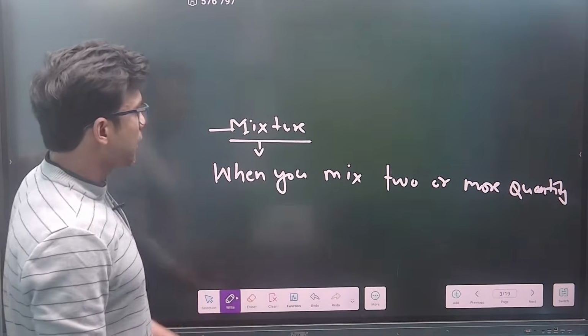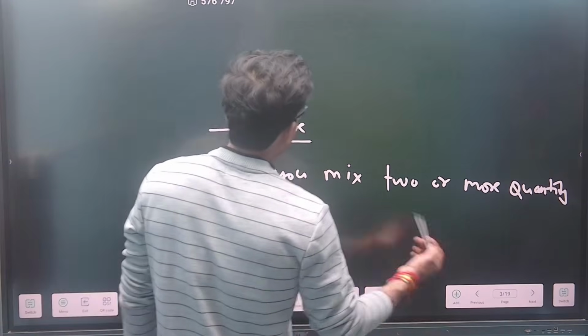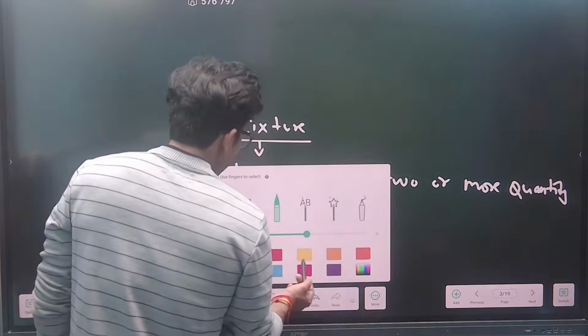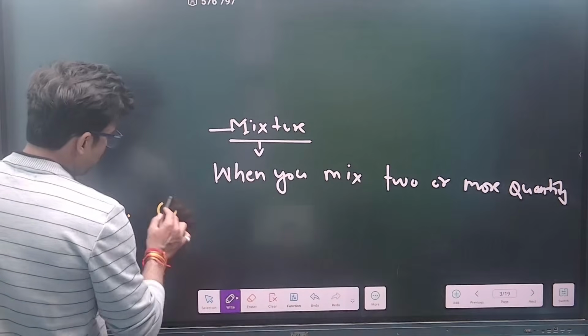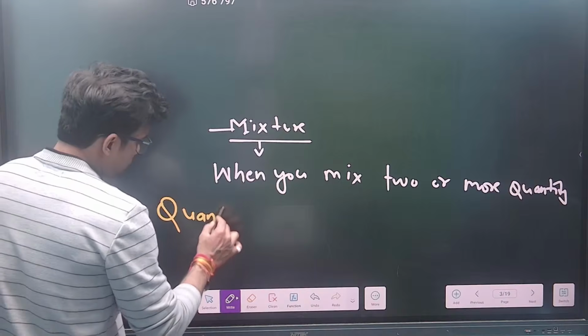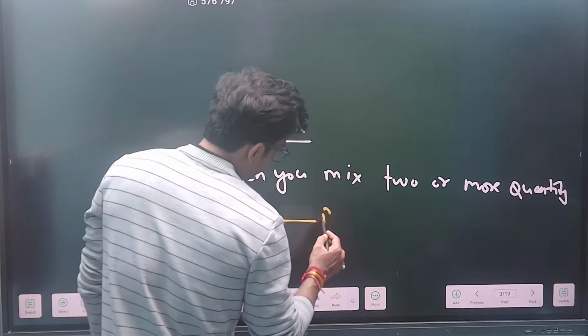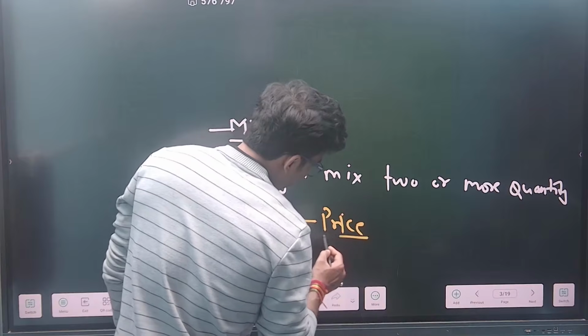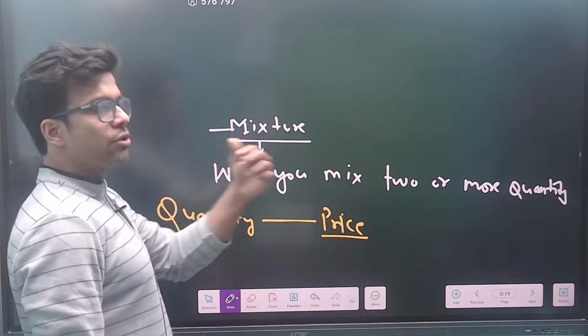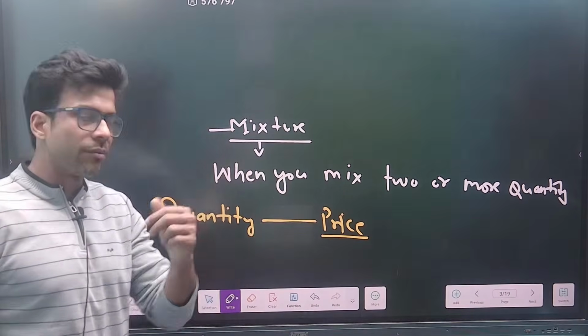Now let's say we are talking about the quantities here. Now if I ask you, quantity has a price also, na? This quantity will also have a price. So this quantity belongs to the price. The price means quantity 1 should have some price, quantity 2 should have some other price.